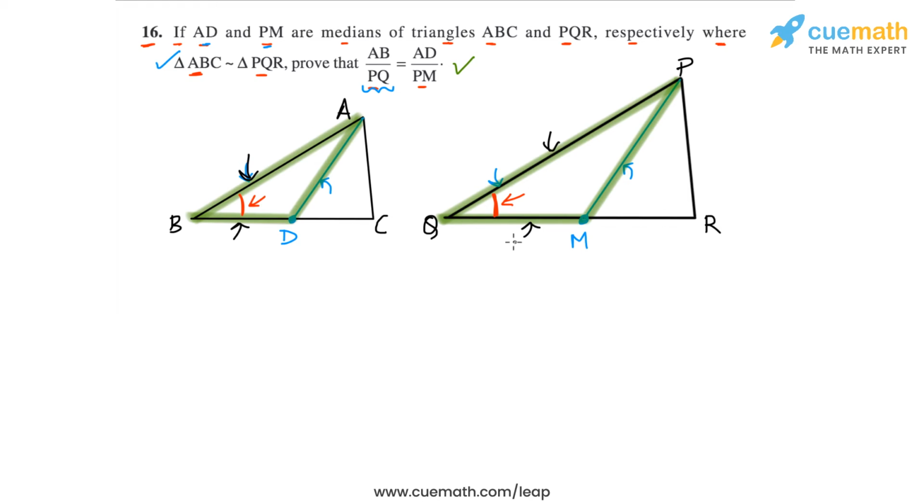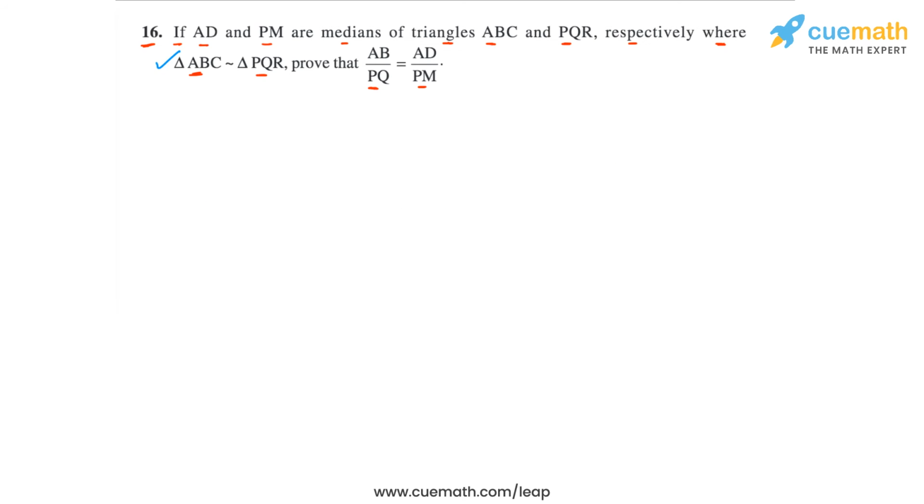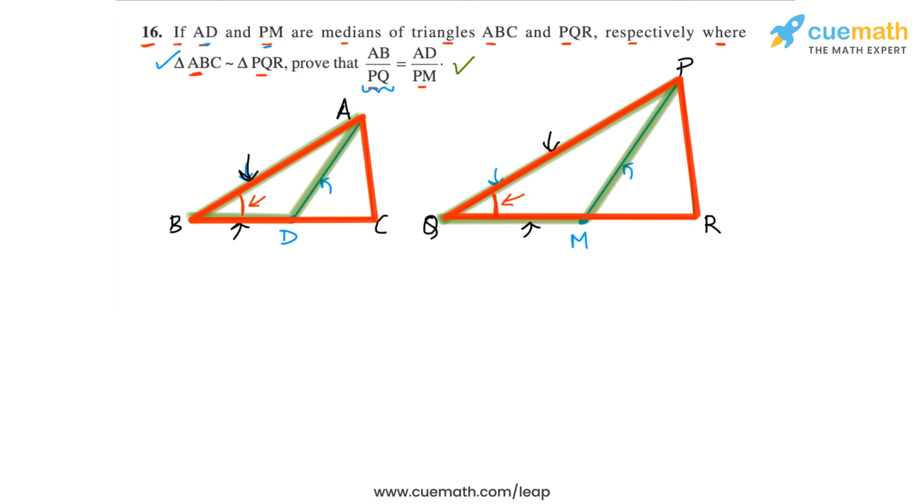Well, we can, because BD is half of BC and QM is half of QR. So BD by QM will basically be equal to BC by QR. But we know that BC by QR is equal to AB by PQ, because the triangles ABC and PQR are similar.